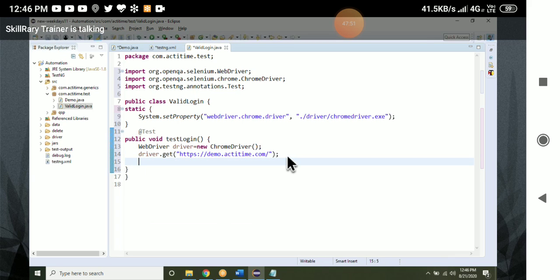Next step. How to do login? Tell me. I want to enter admin, driver.sendKeys. Inspect.